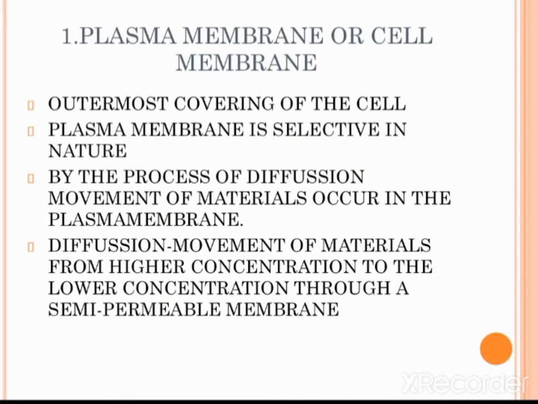Plasma membrane is the outermost covering of the cell. Plasma membrane is selective in nature. That is, it allows the entry and exit of some materials and prevents movement of some other materials. By the process of diffusion, movement of materials occurs through the plasma membrane or cell membrane.